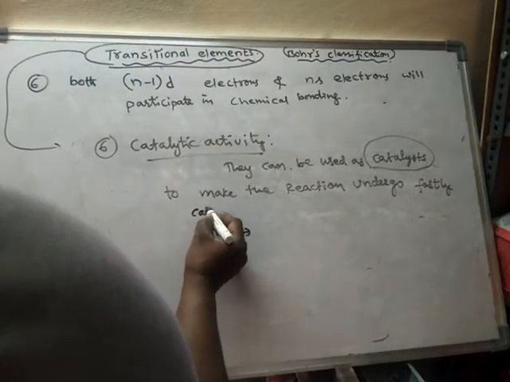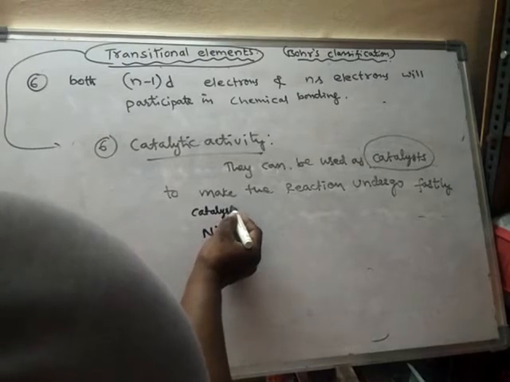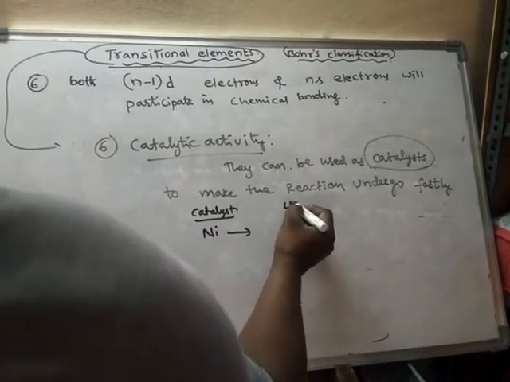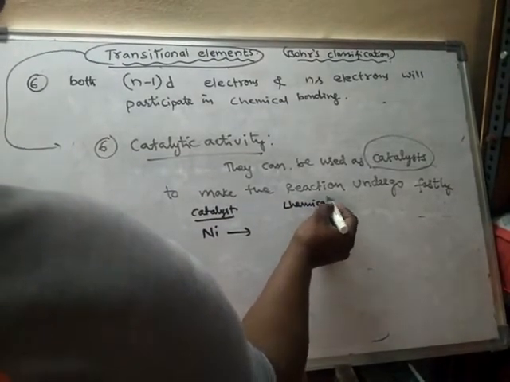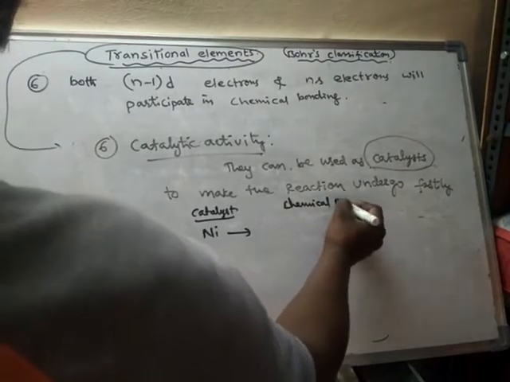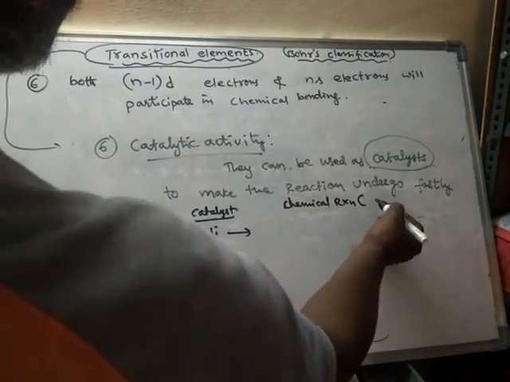So a catalyst is used in a chemical reaction or process.